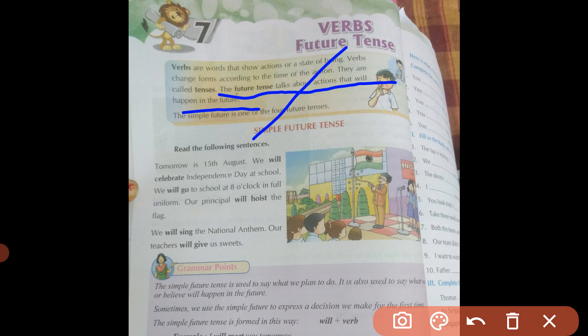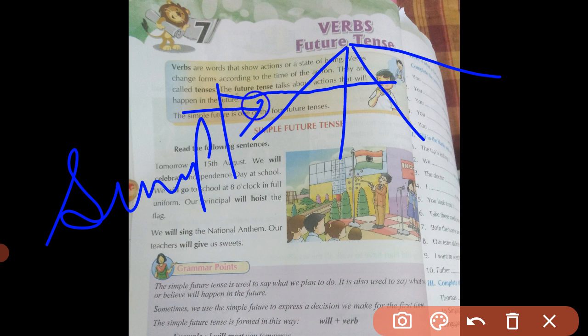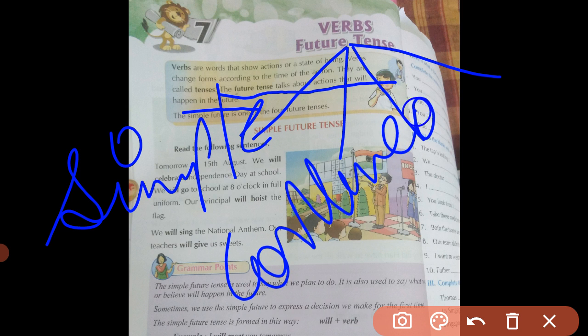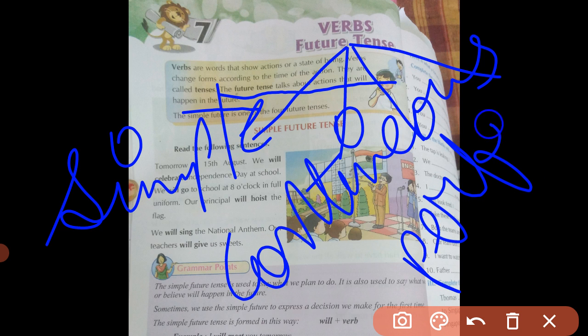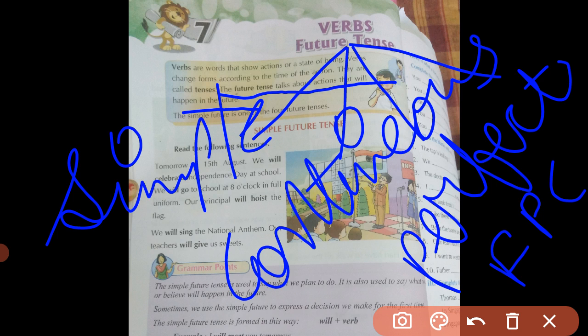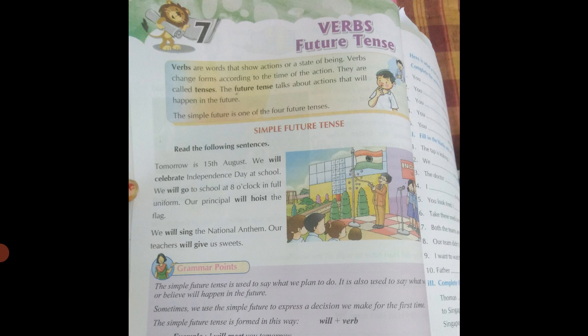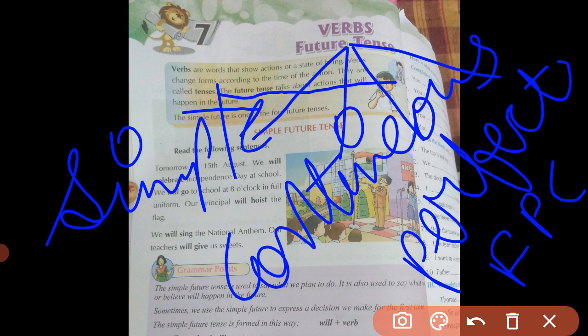Future tense is classified into four types. First is simple future. Then next is future continuous. Then after that comes future perfect tense. Then the last one is future perfect continuous tense. But in our syllabus we are going to study only simple future tense.